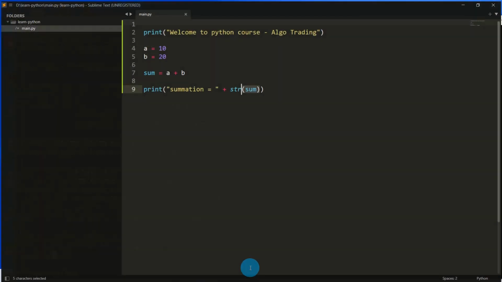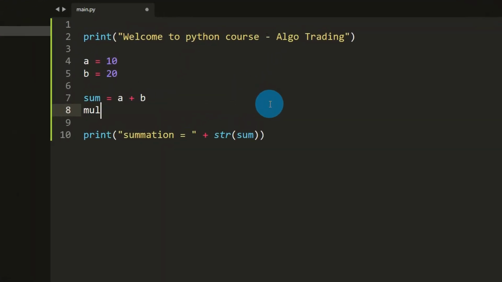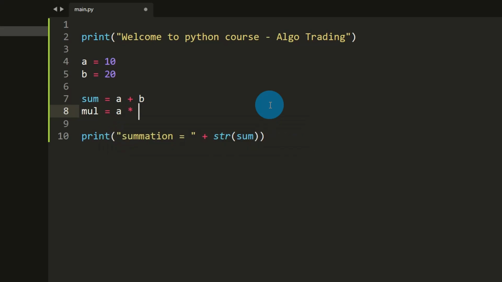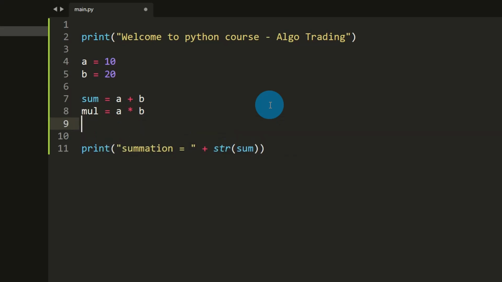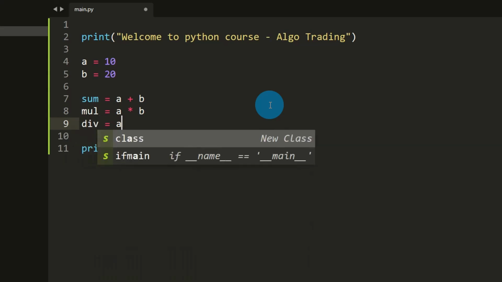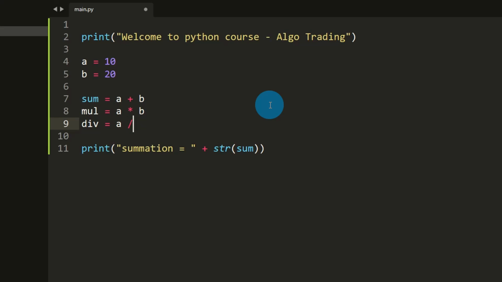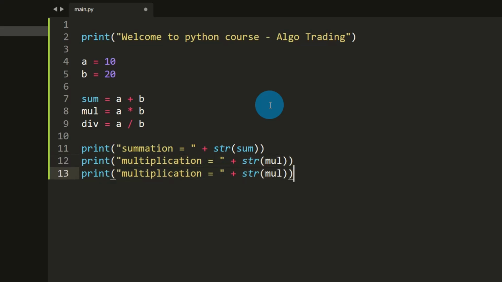You can do whatever you want. Let's see, multiplication, a into b, correct? And division, a divide b. So I want to copy this line. Here I want to write mul. So I am interested in printing the multiplication of the two numbers. Again I want to copy this. I want to print division, right? I'm saving the file.